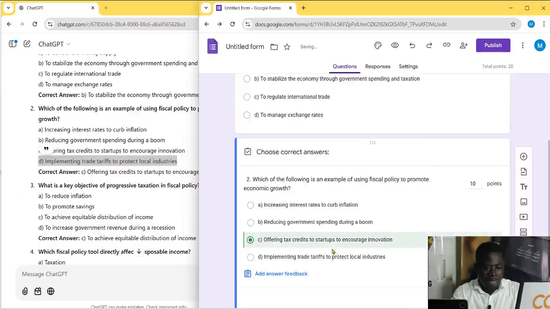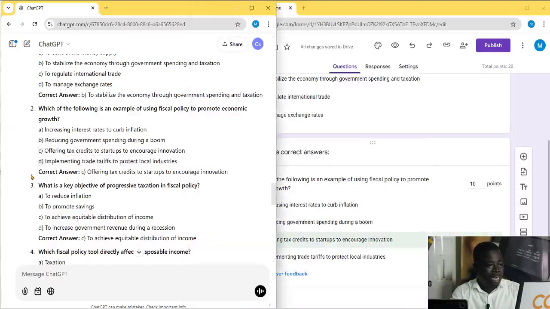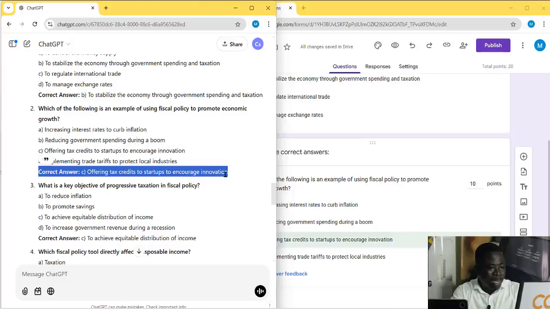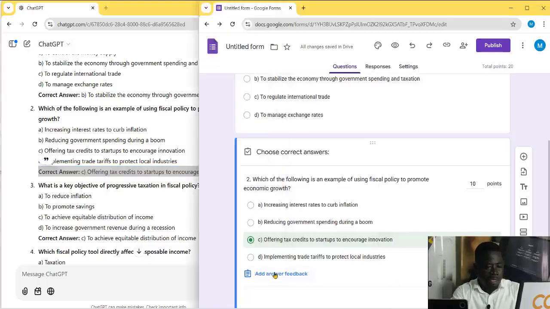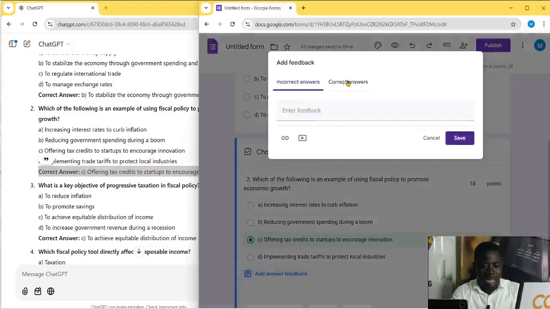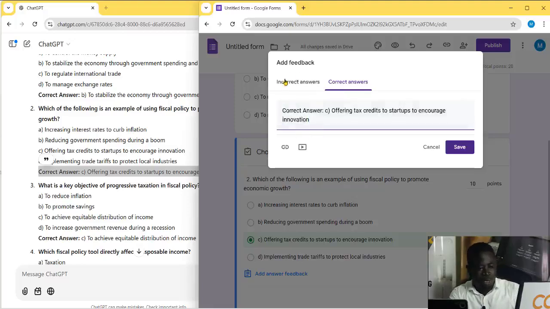C. So I click on C as the correct answer. Do I want to give feedback to the person? I will say yes. So I click on add answer feedback. Then you always remember, come to correct answers, and then put the correct answer there.